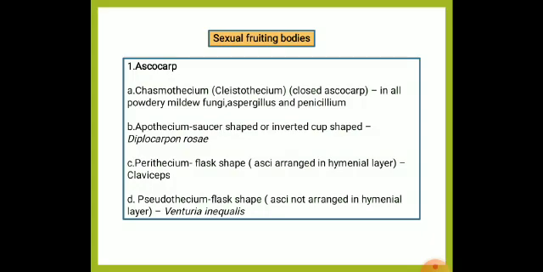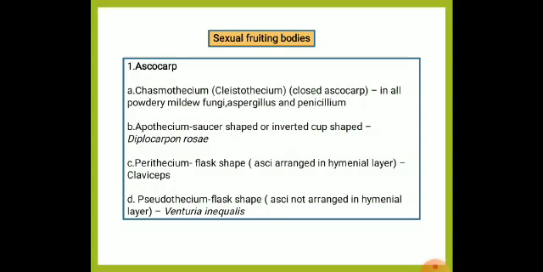Then coming to apothecium, which is a saucer-shaped or inverted cup-like structure, which will be seen in Diplocarpon rosae, that is black spot of rose. Then perithecium is a flask-shaped structure, which is produced by Claviceps. And pseudothecium is produced in Venturia inaequalis, that is apple scab, which is also a flask-shaped, bottleneck structure.